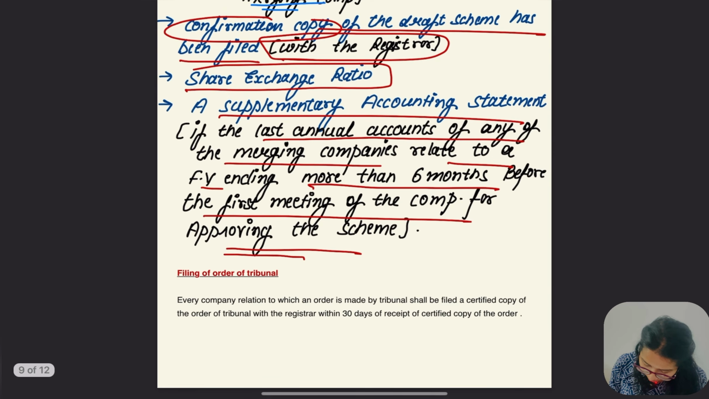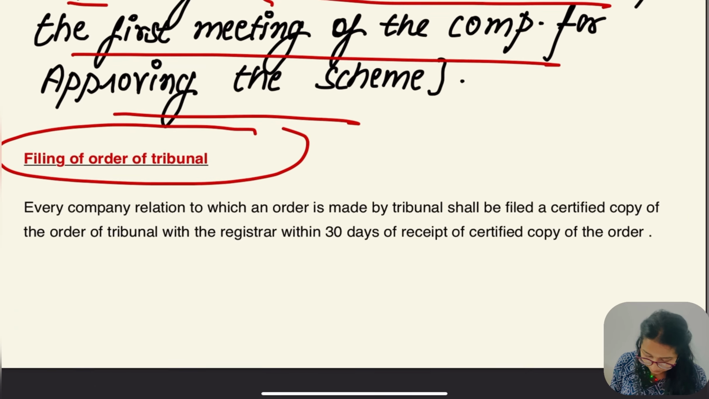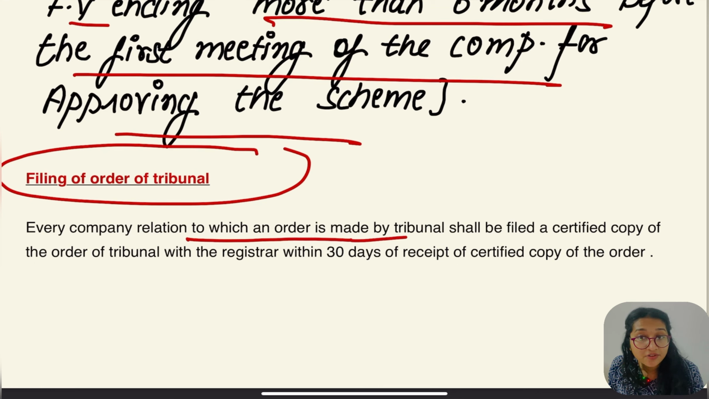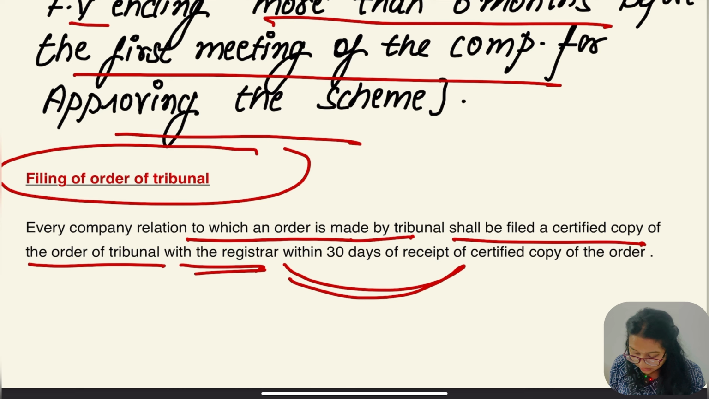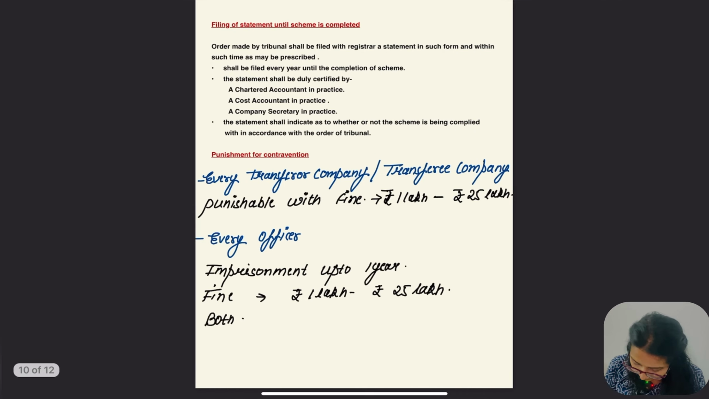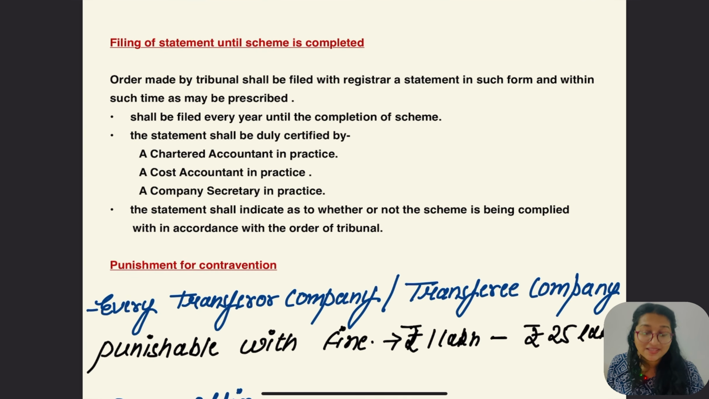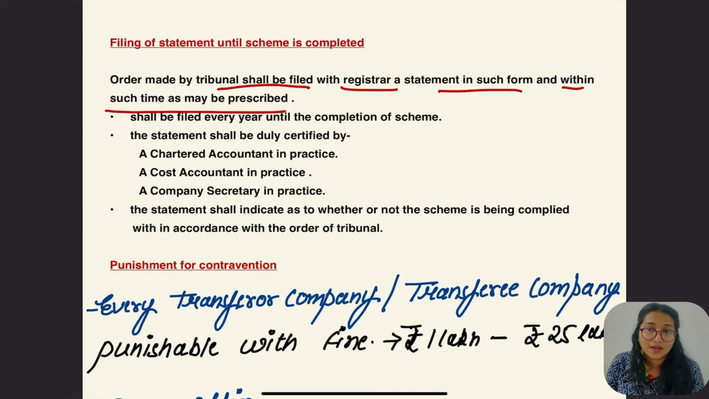Okay, filing of order of tribunal. Every company in relation to which an order is made by the tribunal shall file a certified copy of the order with the registrar within 30 days of receipt of the certified copy of the order. Next, filing of statement until the scheme is completed. The company shall file with the registrar a statement in such form and within such time as is prescribed, and it shall be filed every year until the scheme is completed.